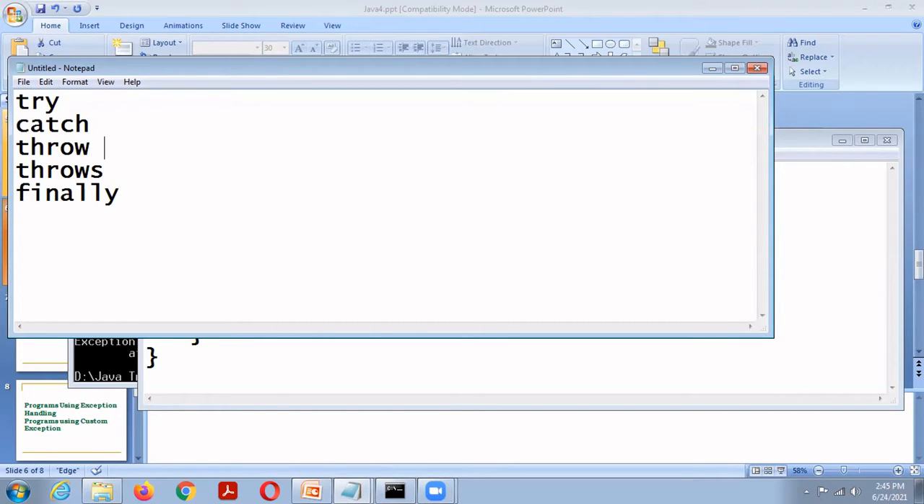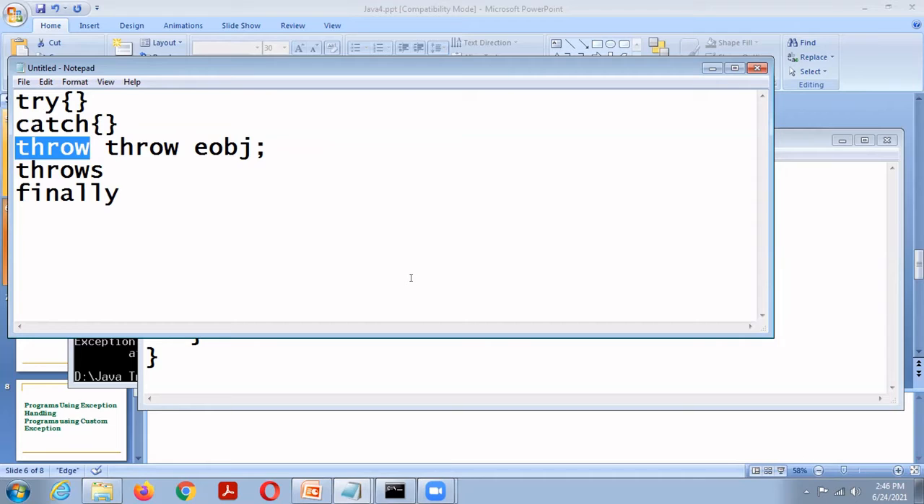The syntax of the throw keyword is throw, then the exception object. So this is the syntax of the throw keyword. Try block is used to monitor an exception. Catch block is used to handle an exception. Throw keyword is used to explicitly throw an exception.